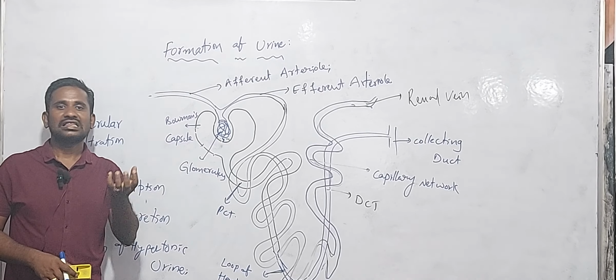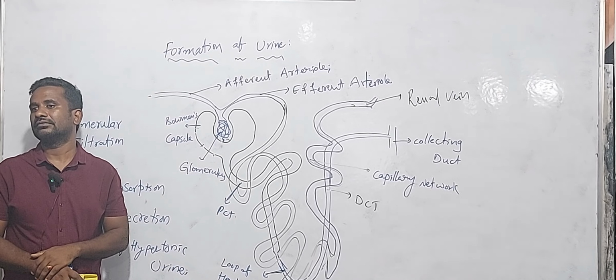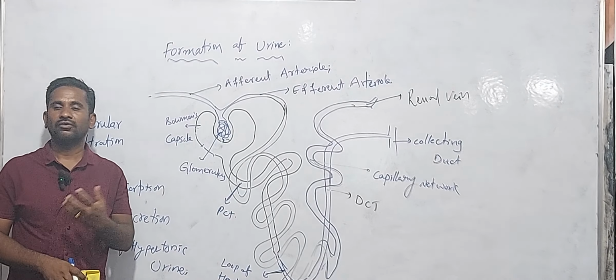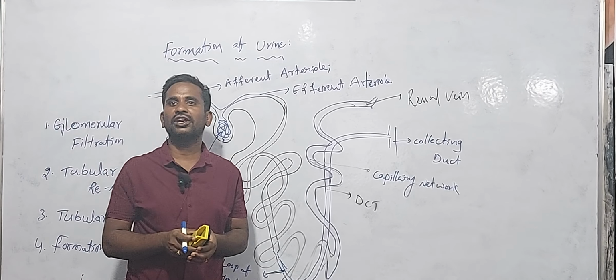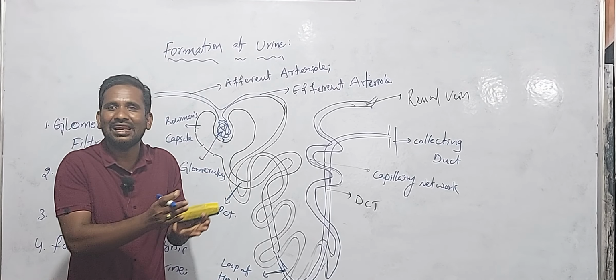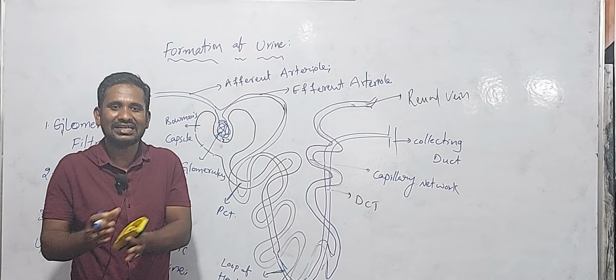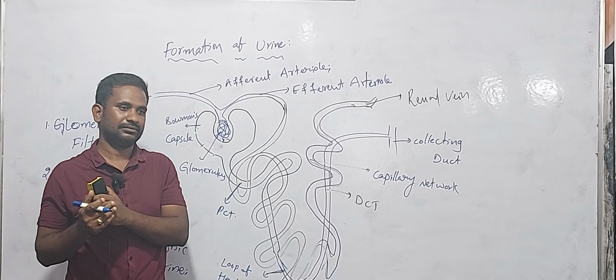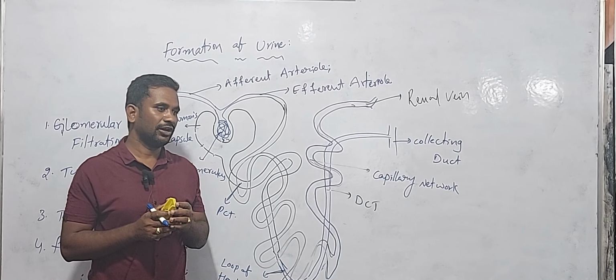It means the urine is formed from the filtering of the blood, because the main theme of the formation of urine is that we want to eliminate the unwanted materials or excretory materials from the blood. That is the main motto of the formation of urine.